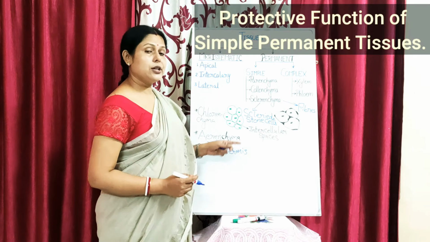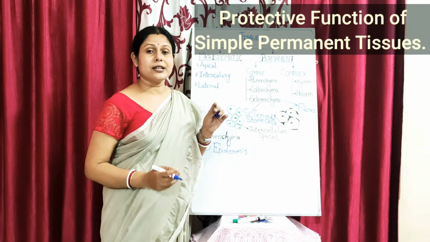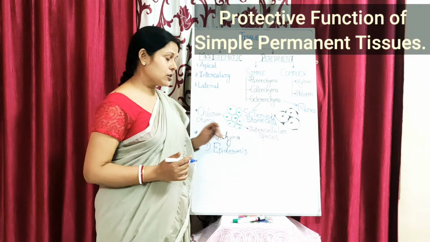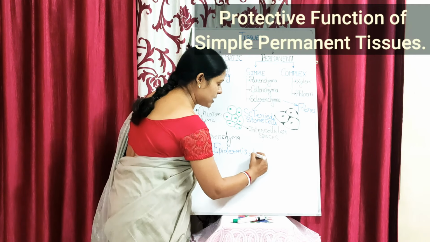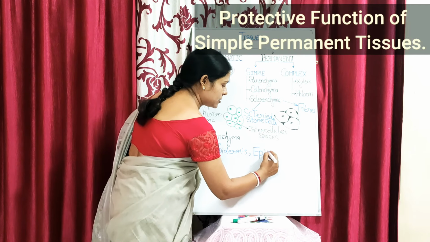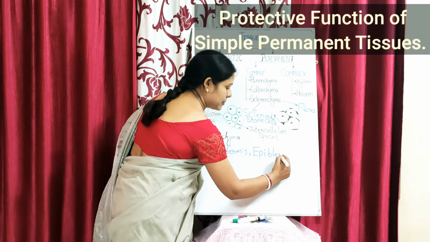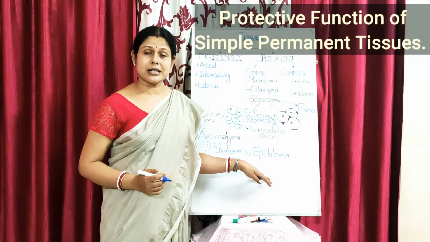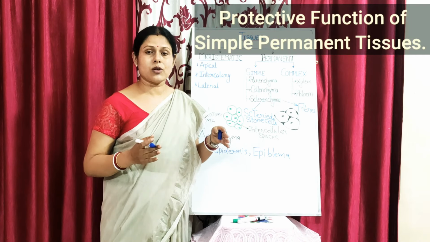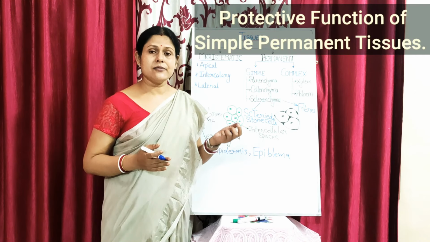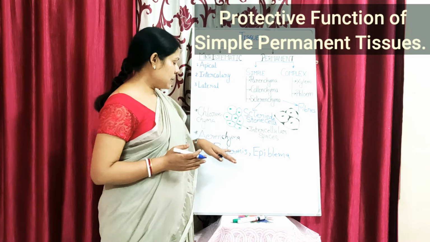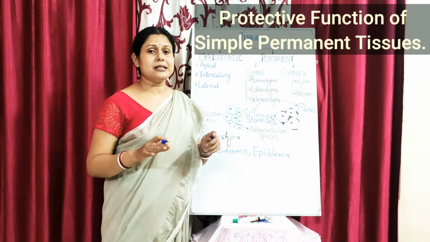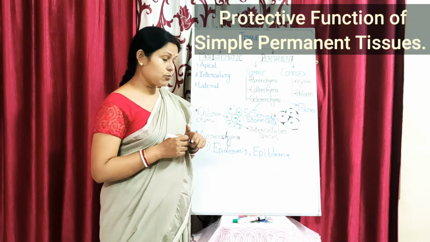The epidermis is the outer covering of any stem, leaf or any kind of branches or roots. But when this epidermis is found in the roots, it has a special name. What is this name? It is known as the epiblema, and it is basically made up of parenchyma cells. Their function here is protective, because they are protecting the inner tissues of the plants, whether it is stem, leaf, root or whatever it is. So the epidermis is made up of simple permanent tissues which help the plants to protect the internal parts of the plant's body.